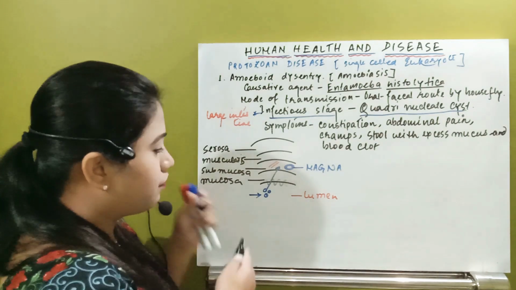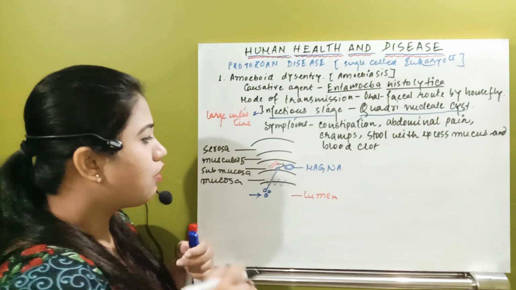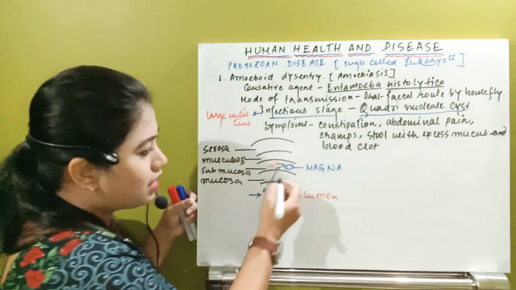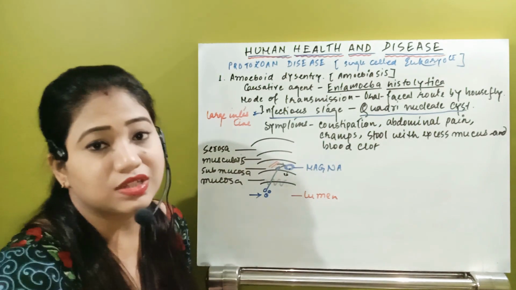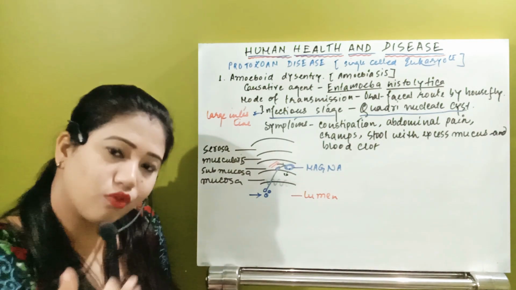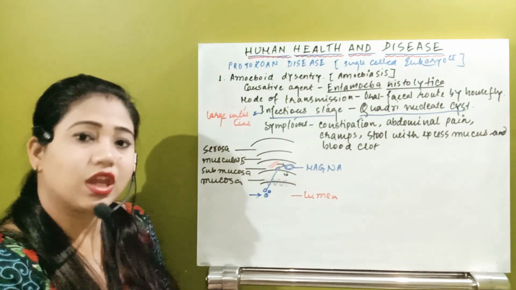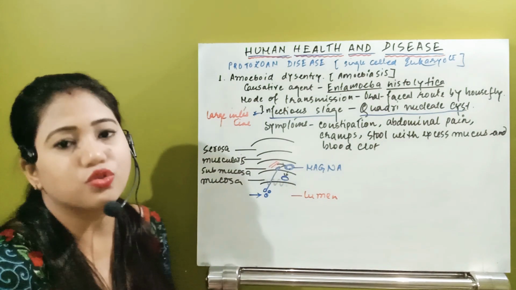It will also make a pore in the blood vessel. So that magna will gradually start to move towards the mucosa region. This magna stage will also reach the site of the mucosa.